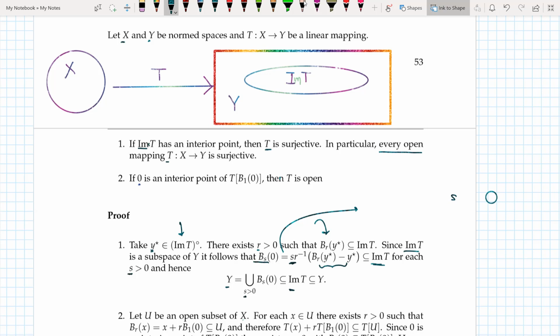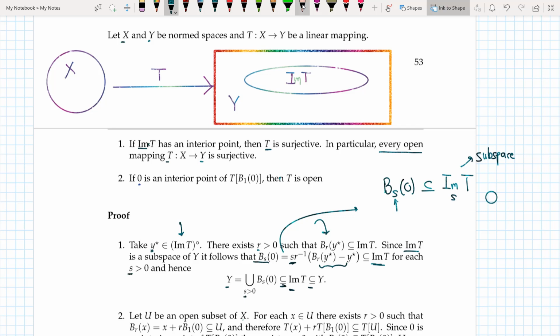So if a ball of radius s around 0 is a subset of M(T), and since M(T) itself is a subspace, then I can use the scaling argument to increase this s, and I can thus say that all such balls would be a subset of M(T), and M(T) itself is a subset of Y. So I can say that M(T) is equal to Y, and thus I can say that this T is surjective.